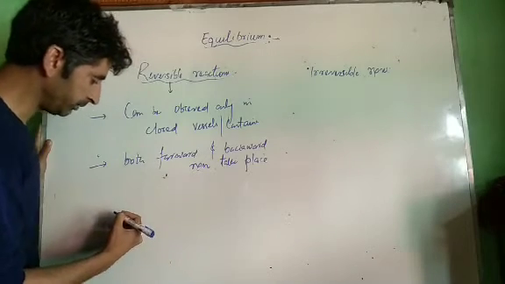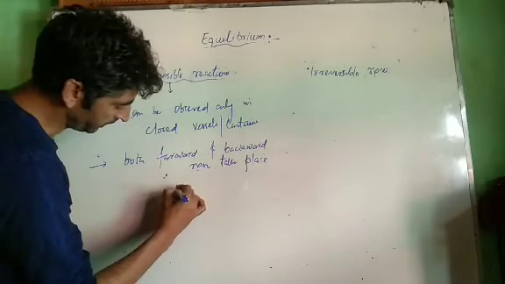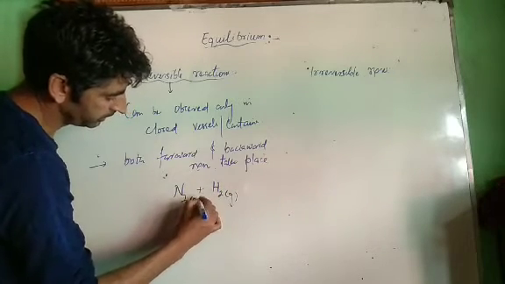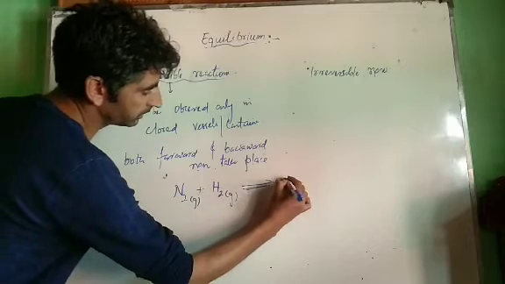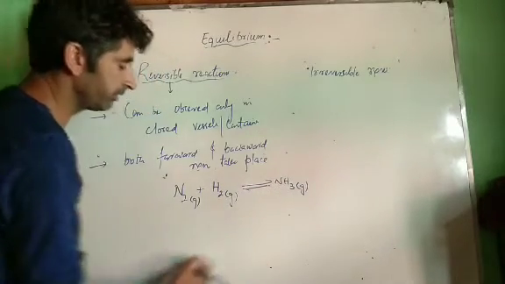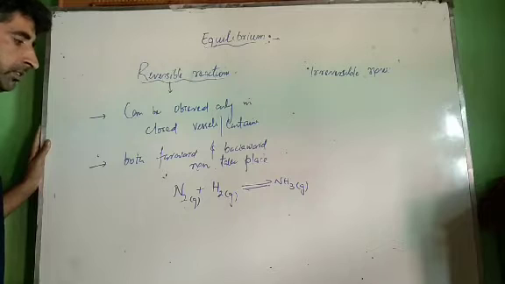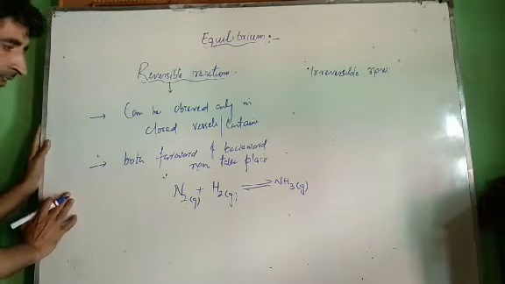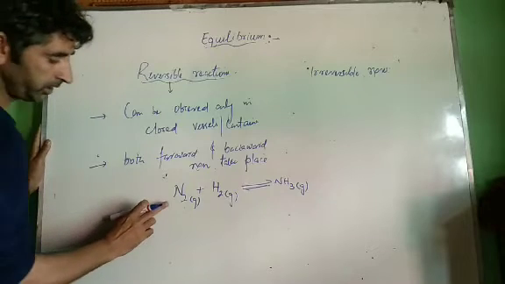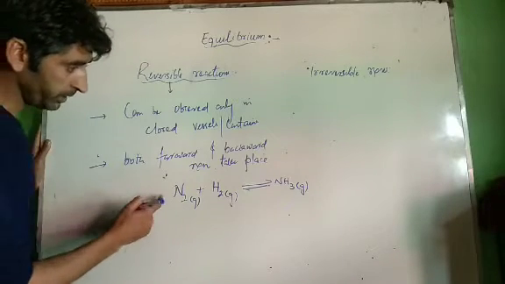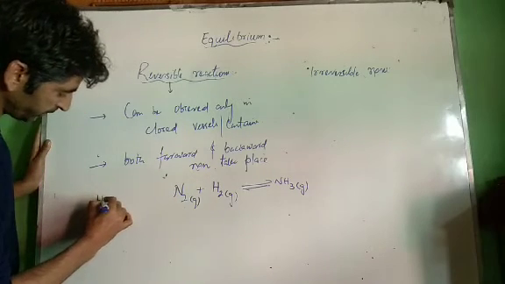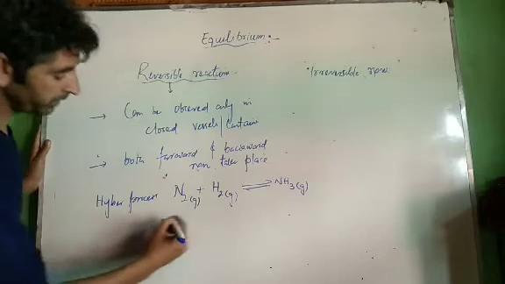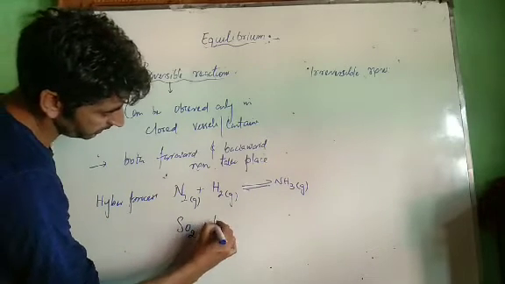Let us discuss a few examples. The famous example is nitrogen plus hydrogen gas reacting to form ammonia gas. This is a very well known example of a reversible process. We will discuss this example many times in this chapter, in chemical as well as in ionic equilibrium. In this reaction, this is called the Haber process for the manufacture of ammonia. Very important process, the Haber process. Similarly, we have SO2 plus half O2 gas.